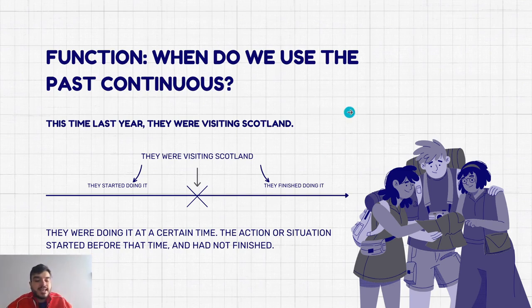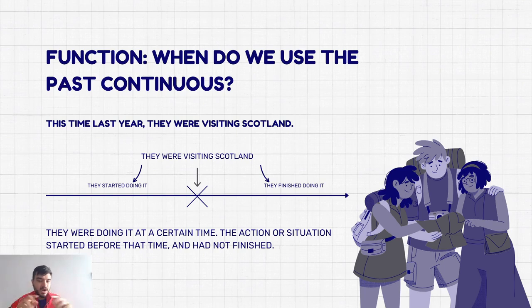You can say that, and in another example, if you're talking about this time last year, you can say that in December they went to visit Scotland. In the first week of January, they were visiting Scotland.